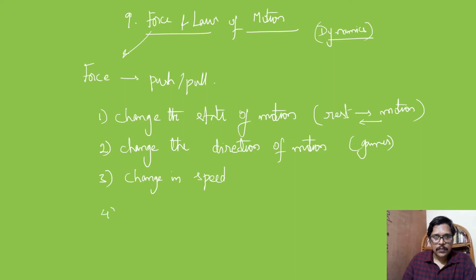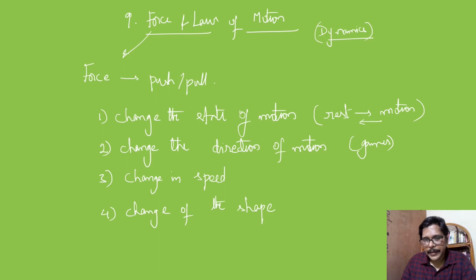Then the last one is that force can change the shape of the body. This we will see when we apply force on a sponge or a spring. There will be a change of shape of an object when we are applying force. So these are the effects which are caused by force acting on a body.